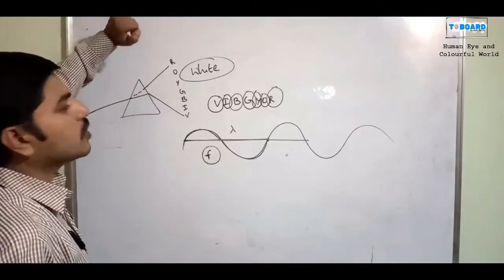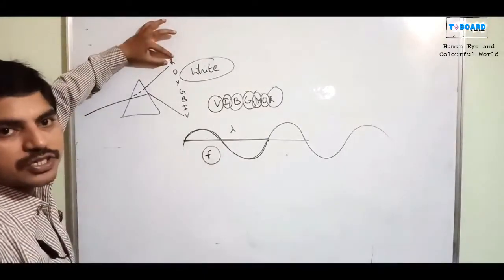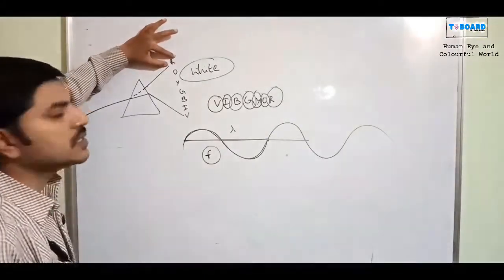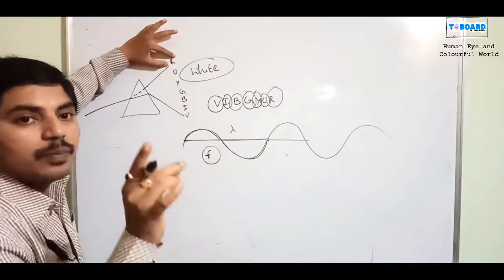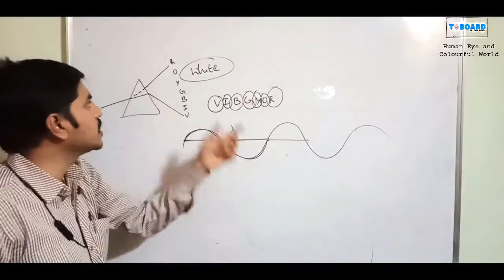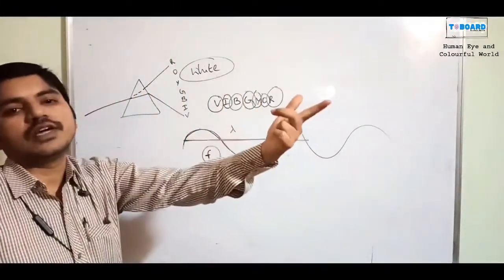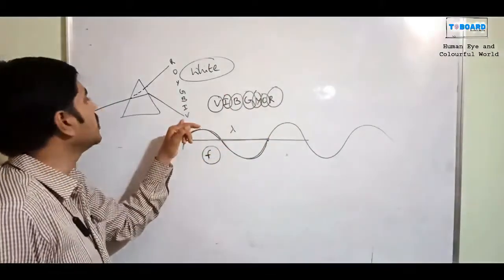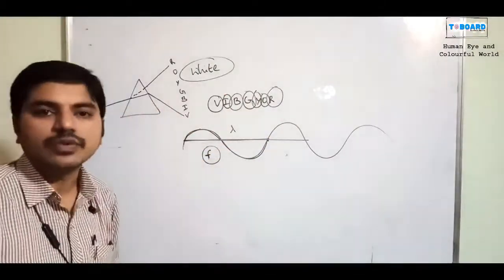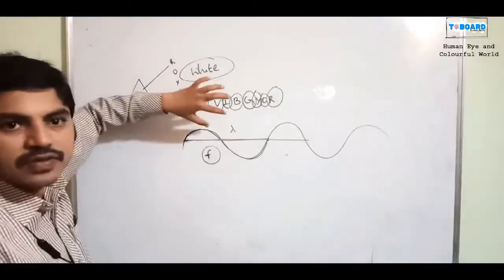Here, the red is nothing but less deviation, more wavelength. Just keep in your mind: less deviation, more wavelength; more deviation, less wavelength.